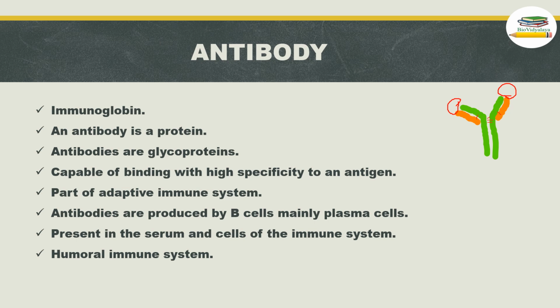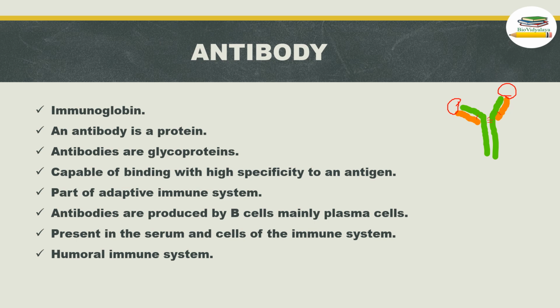We know that in the adaptive immune system mainly two cells are involved, that are B cells and T cells. B cells will produce antibody specific for a particular antigen, and T cells will help B cells in their proliferation and differentiation. T cells are also involved in the activation of other immune cells. So antibodies are produced by B cells, mainly plasma cells.